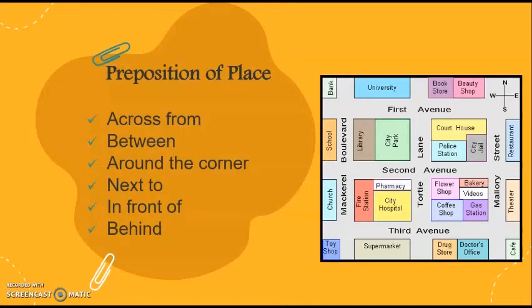If you want to know about the university, for example, and you ask, where is the university? The university is next to the bank and bookstore. In that case, you are going to use the prepositional place in order to give directions.